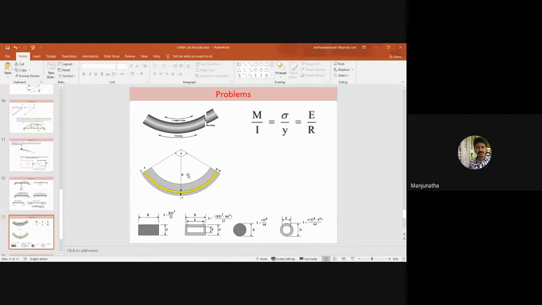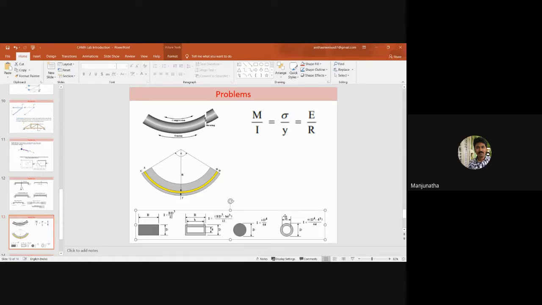So this is how you have to understand the concept of the beam subjected to different types of loads. When it is subjected to different types of loads, stresses are induced in it, along with bending moment and shear force. The third diagram indicates the cross section of the respective beams.